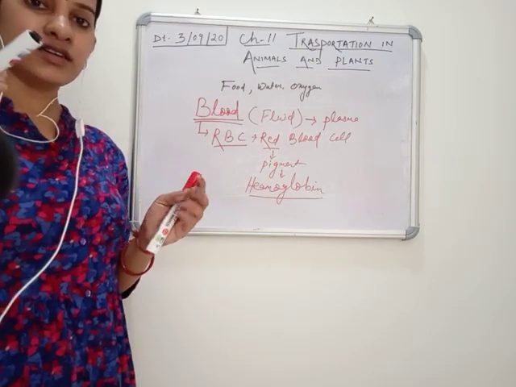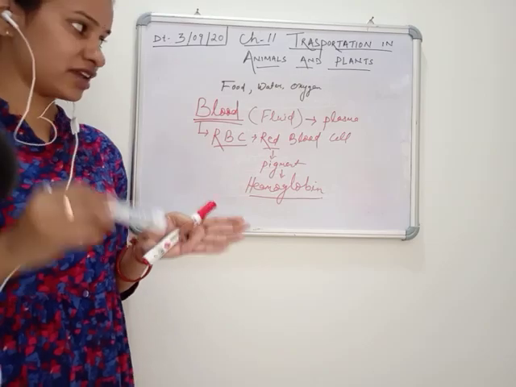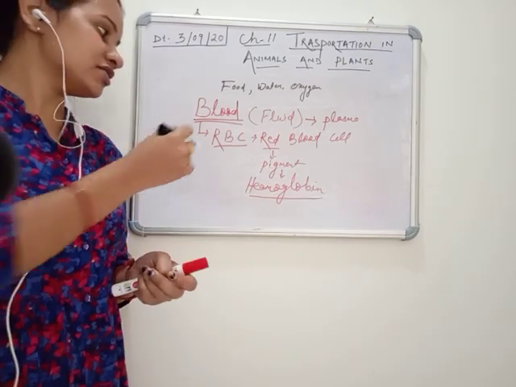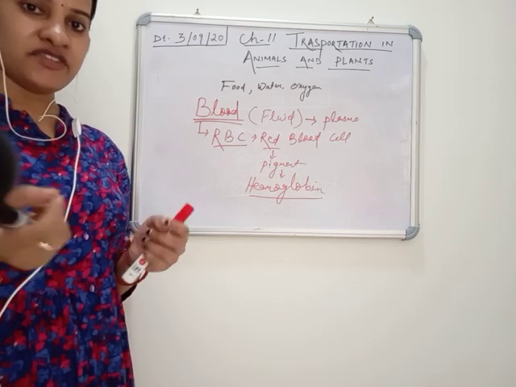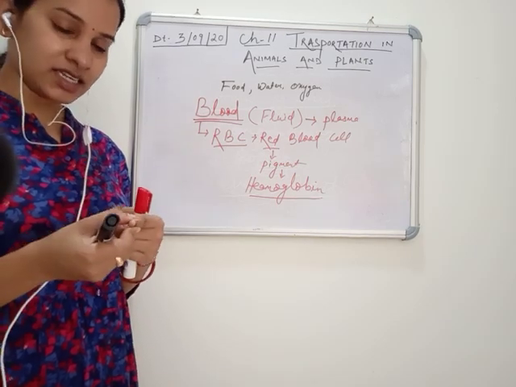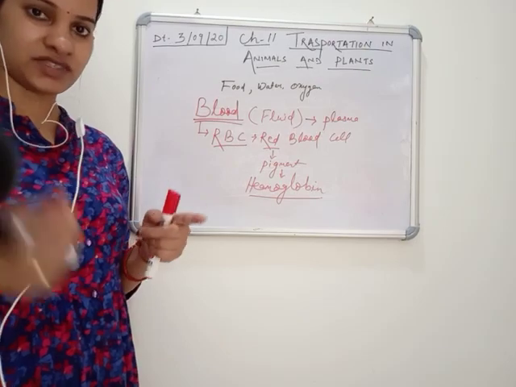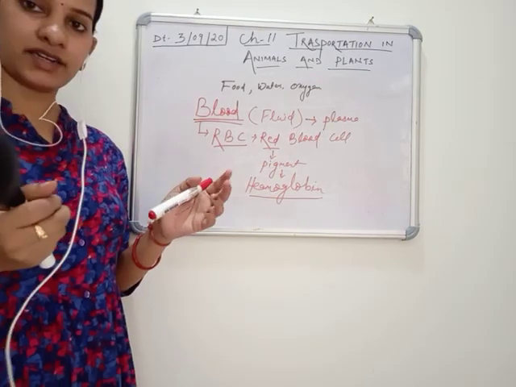The carrier which carries food, water and oxygen is our blood. When you have a cut in your body, you can see a red liquid substance coming out. That is your blood.